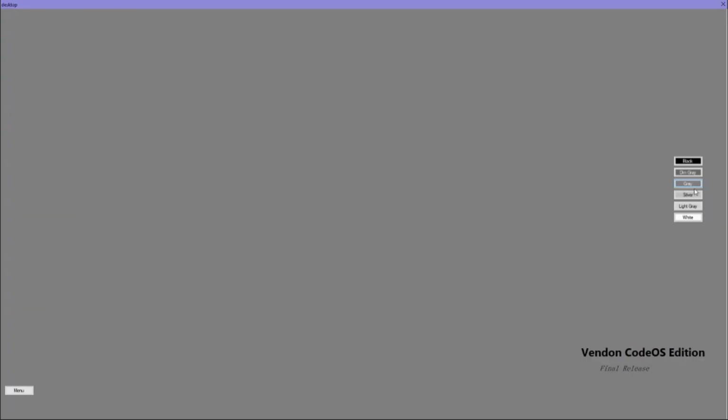Vendon CodeOS Edition. Vendon CodeOS Edition was released on April 6, 2021, and is the second ever version of Vendon. It launched 1 year after CodeOS, another simulated operating system of mine, was released.